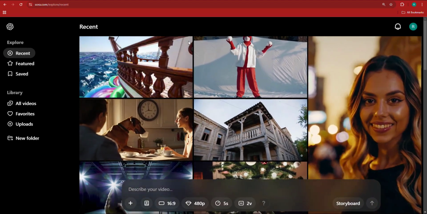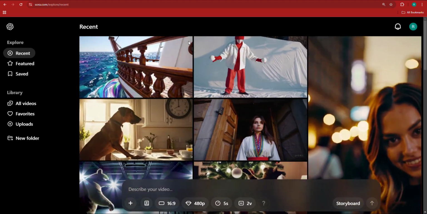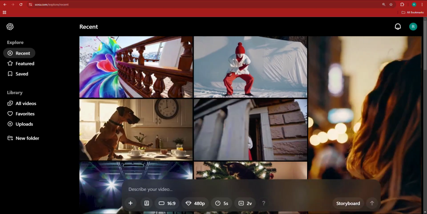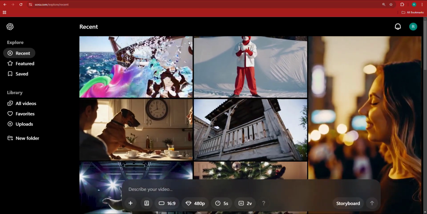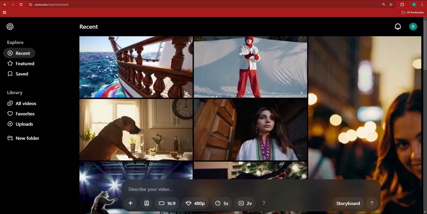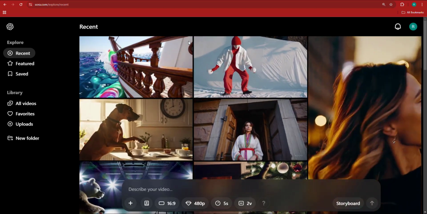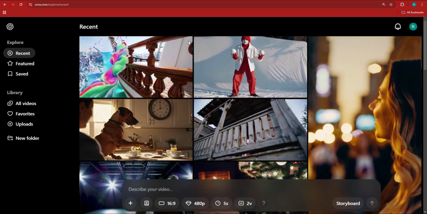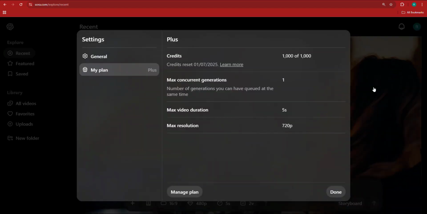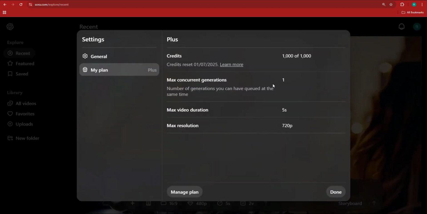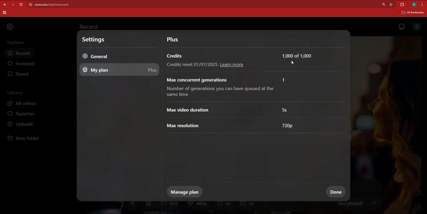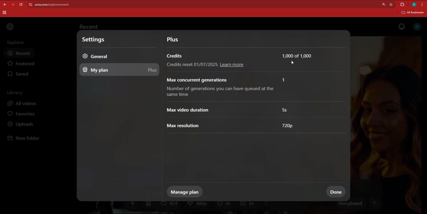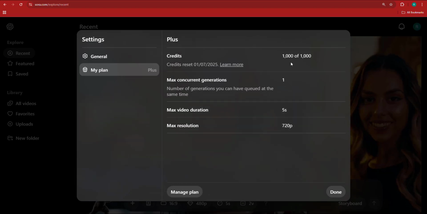There's another plan which has been introduced, for $200, and that gives you more features. With the plan that I have, I'm able to use Sora AI through my ChatGPT membership. As you can see, the credits that I have are 1,000. I believe that people with the $200 plan will have access to 10,000 credits.